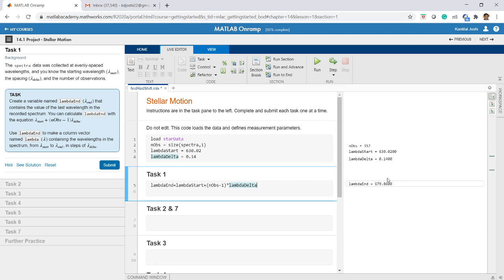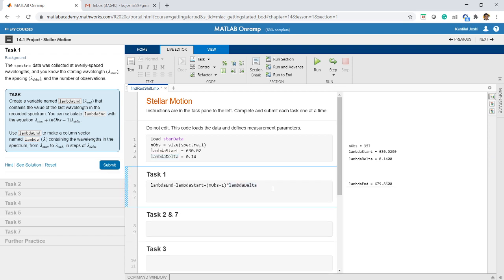Now we have to use this lambda end to create a column vector named lambda containing wavelengths in the spectrum from start to end in steps of delta. So how do you do that? I need to create a column vector which starts from lambda start and ends at lambda end in steps of delta. You remember we have used the colon operator, so I will use that colon operator. So lambda is equal to, I'll write in brackets, where I want to start: lambda start.